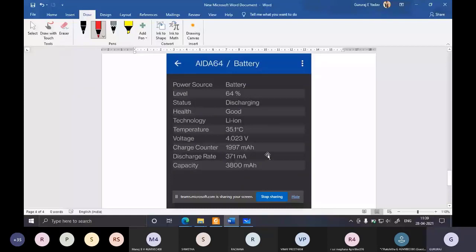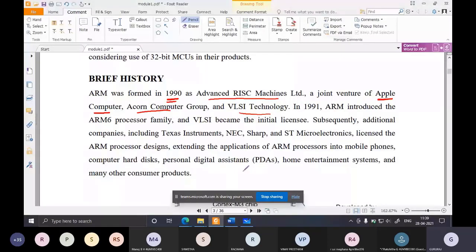I am showing you this to tell you that ARM devices are not new. We are already using them without knowing. There are many other applications we are already using in our day-to-day life which employ an ARM processor. Yeah, so now we'll come back.